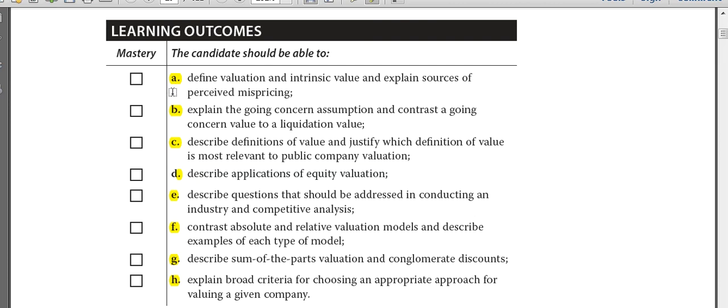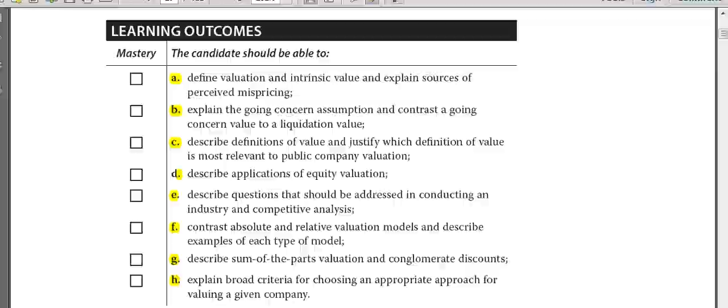In the first video, that is today, we are going to do these 2 LOSs. In the second video we are going to do C and D. In the third video we are going to cover a big LOS, that is LOS E, and in the last video we are going to cover 3 small LOSs, of which you already have a very good understanding from Level 1 knowledge, and we are going to complete the whole chapter. So this is going to be the outline of how we are going to do this chapter.